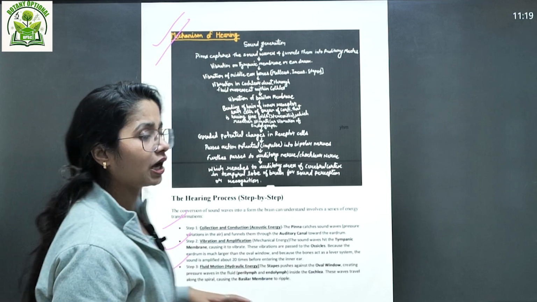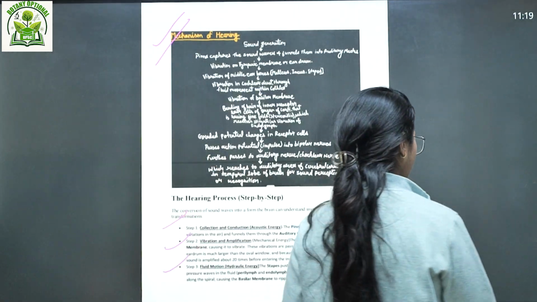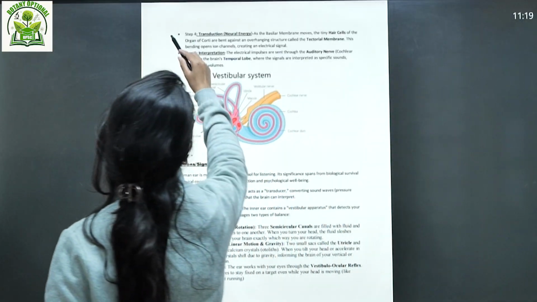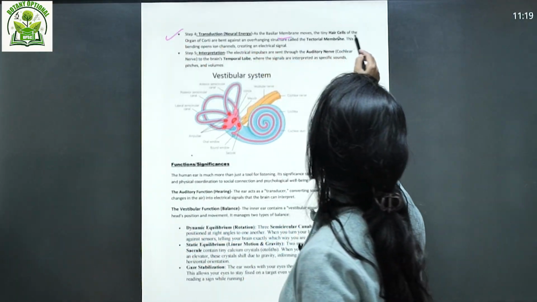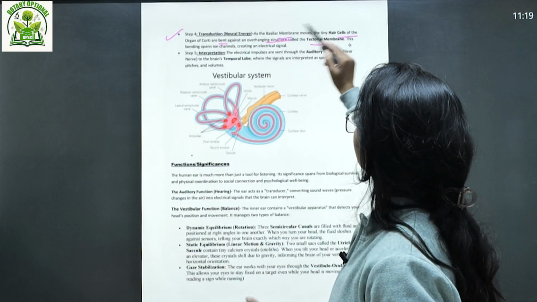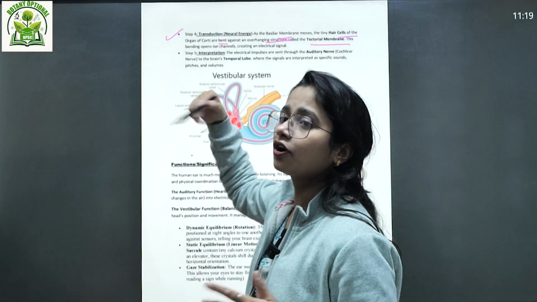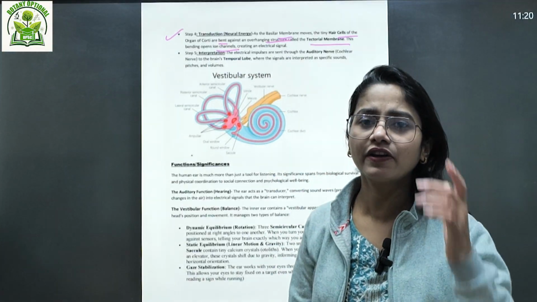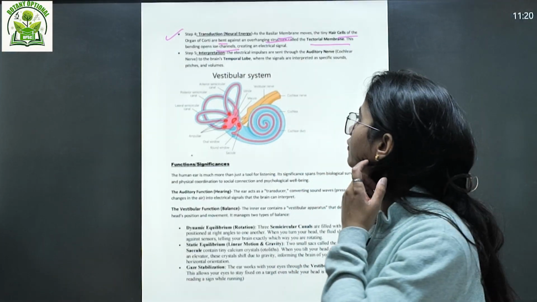Then fluid movement, that is hydraulic energy. Fluid movement means your perilymph and endolymph. And then after that, transduction gives neural energy. The basilar membrane moves, and the tiny hair cells of the organ of Corti are bent against the overhanging structure called the tectorial membrane. The bending of those hair cells opens ion channels, creating an electrical signal, and then the depolarization state, that is one of the things.